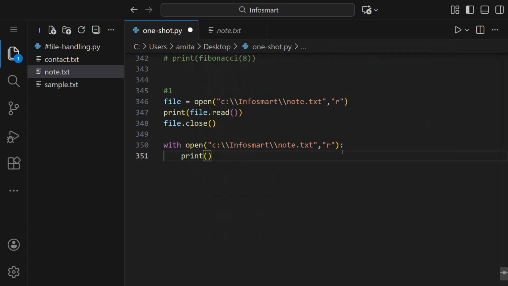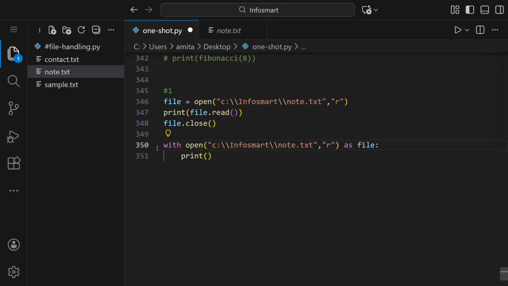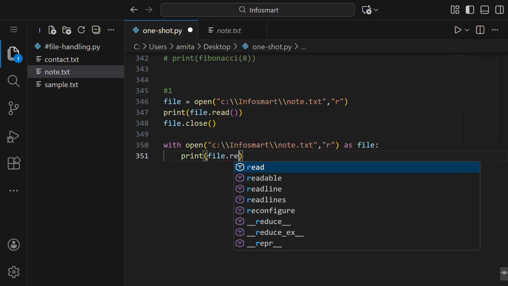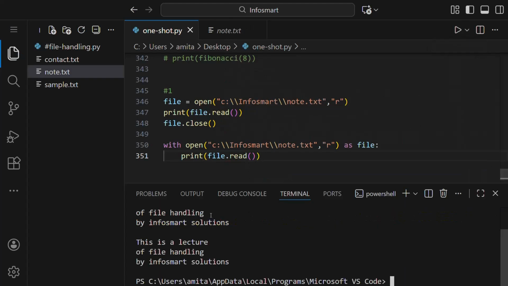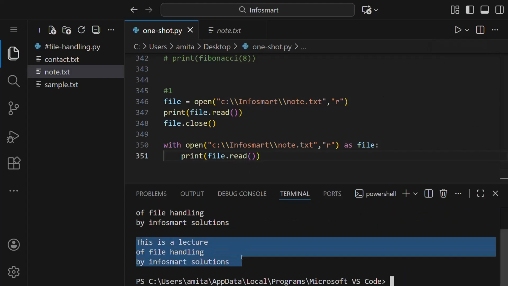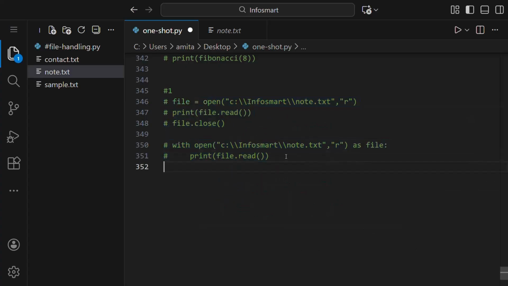We can write here as file. So with open this file as file, we can write it as f, whatever we want. Then inside this, we can write file dot read like this. When we run this, you can see we got this output. Now let us see how to write.